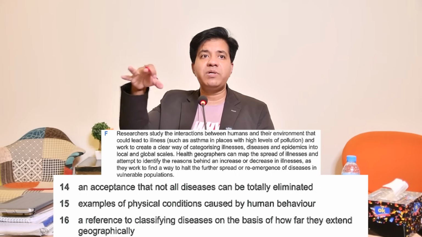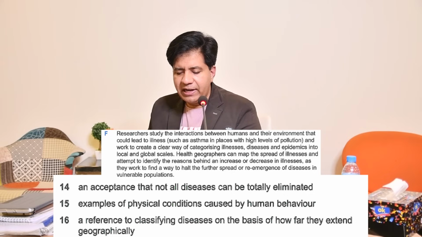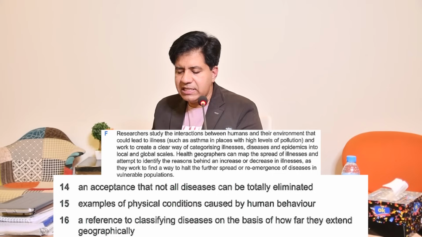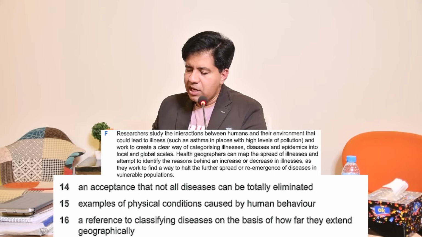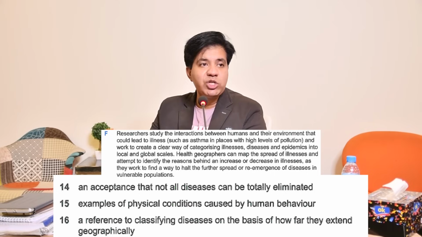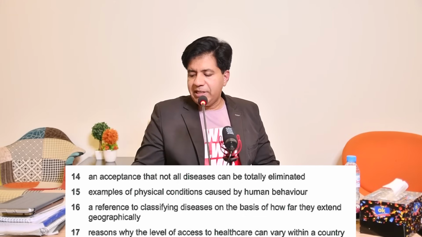Please show your neighbors. If anyone doesn't know, just show them. This is paragraph F, third line. And work to create a clear way of categorizing illnesses, diseases and epidemics into local and global scales. Now local and global scales, that is for extend geographically. Alright, let's go on. Question number 17, please.